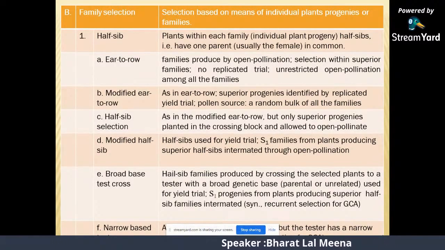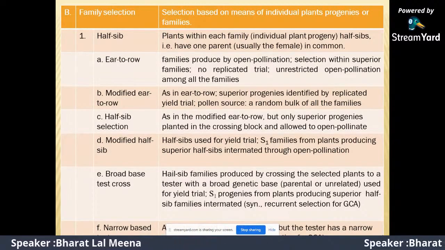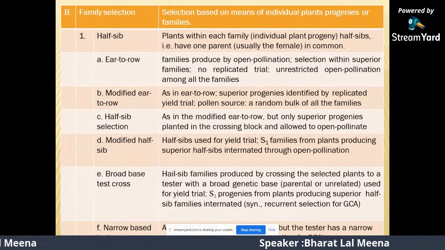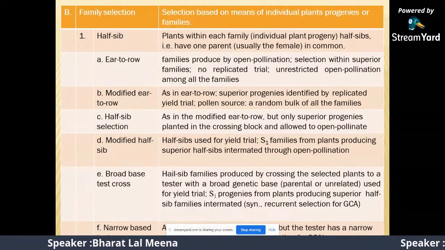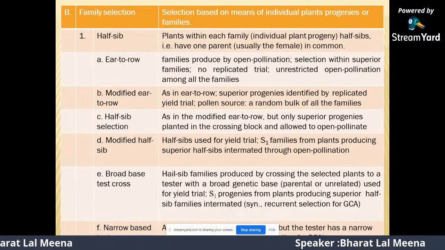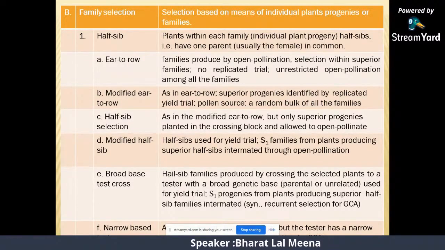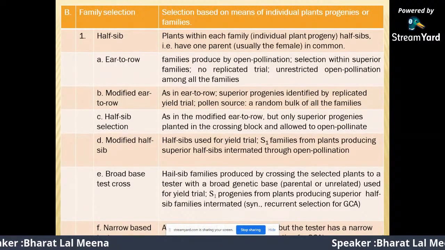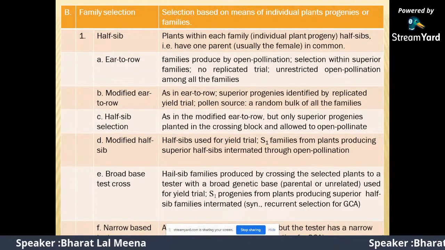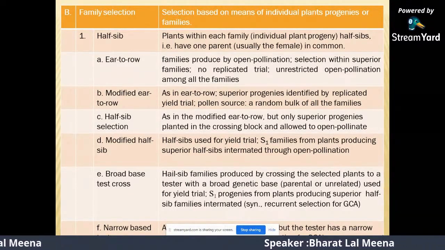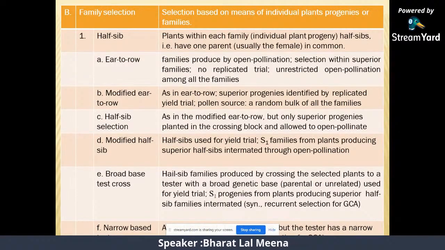S1 is the first generation of selfing. The family from the plant that produced the superior half sib is intermated through open pollination. Broad-based test cross: the half sib family is produced by crossing the selected plant to a tester with a broad genetic base. The parental and unrelated are used for yield trial. The S1 progeny from the plant that produced the superior half sib family are intermated, and it is similar to recurrent selection for GCA, in a narrow genetic base.